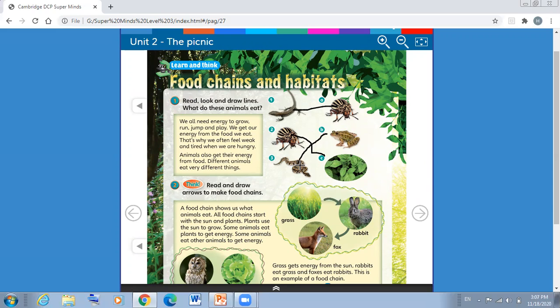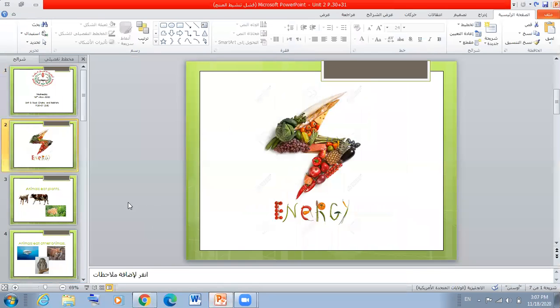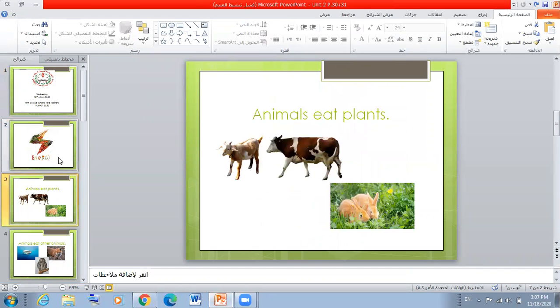So as you can see here, for example, the insect is an example of an animal that eats plants, but a snake and a lizard are examples of animals that eat other animals. We have animals that eat plants.